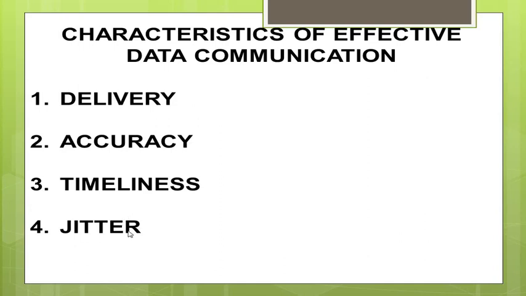The last characteristic of data communication is jitter. Jitter refers to the variation in the packet arrival time. It is the uneven delay in the delivery of audio or video packets. For example, let us assume that the video packets are transmitted every 3 milliseconds, and if some of the packets arrive with 3 milliseconds delay and some others arrive with 4 milliseconds delay, there will be an uneven quality in the video, which is useless. So these are the 4 characteristics of effective data communications.